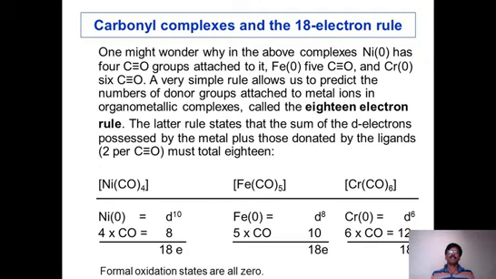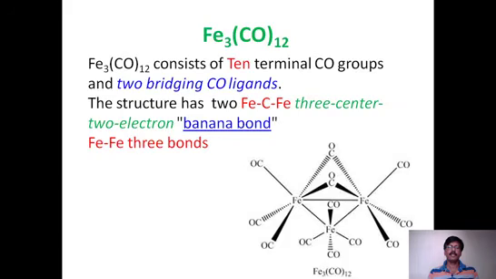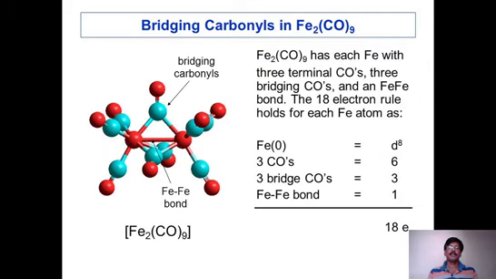So in a simple way we can understand how the 18 electron rule is followed. And in the last session we already had a discussion of di-iron nonacarbonyl. That complex we already explained; the difference here is that the ligands are not completely bonding to a single iron.